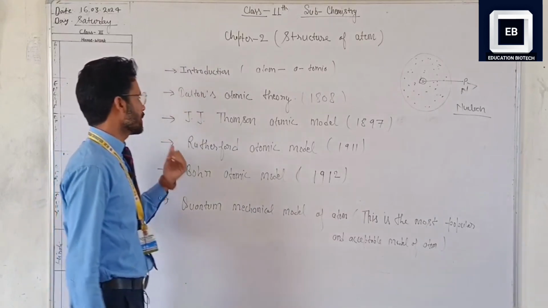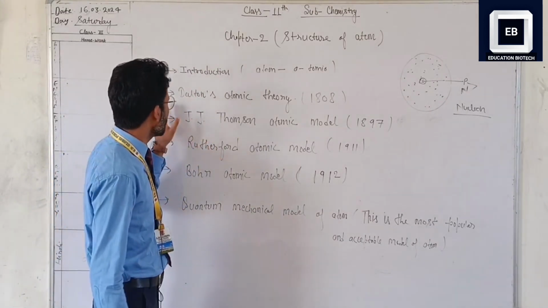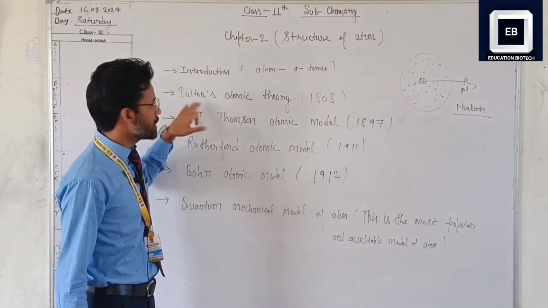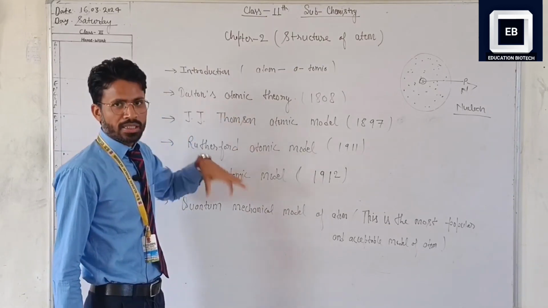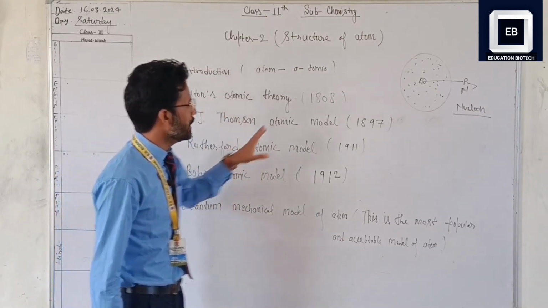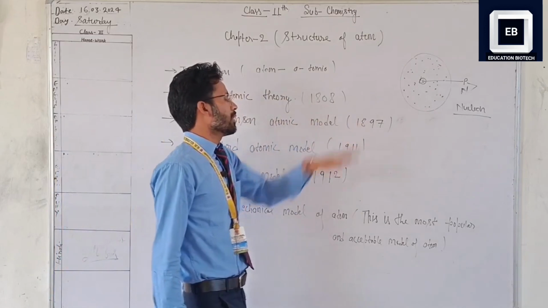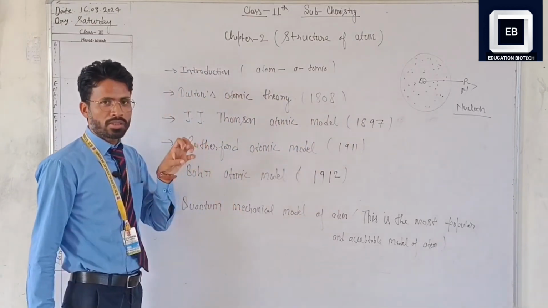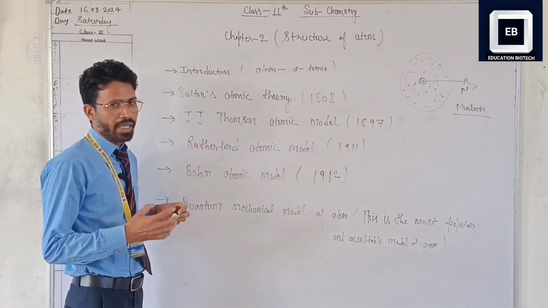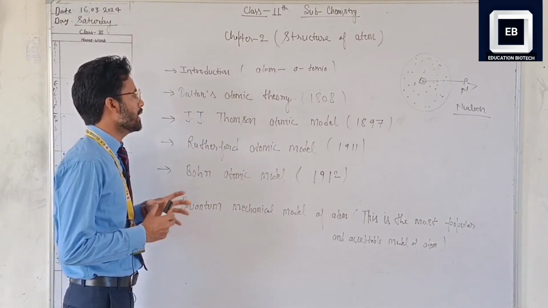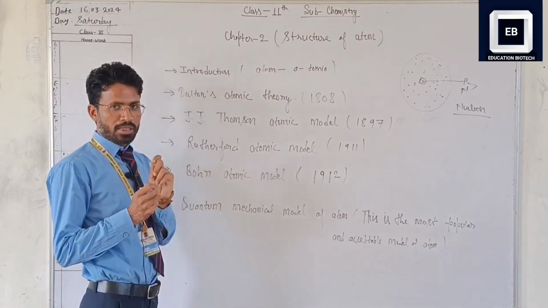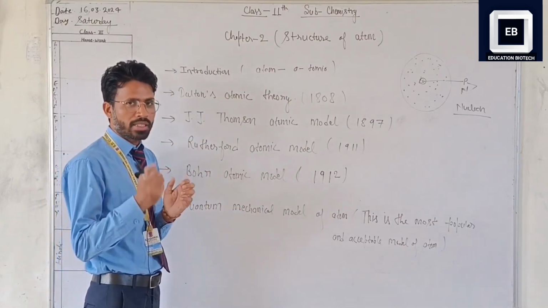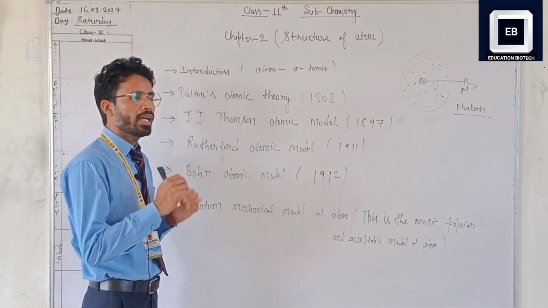First of all, Dalton's atomic theory. In 1808 he told about the atom and gave the basic idea about the atom. He said that the atom is the smallest particle which cannot be further divided, the uncuttable part.